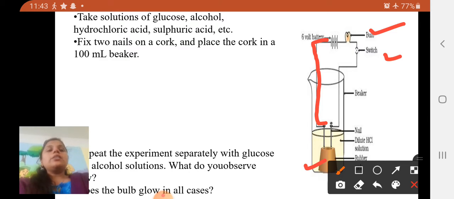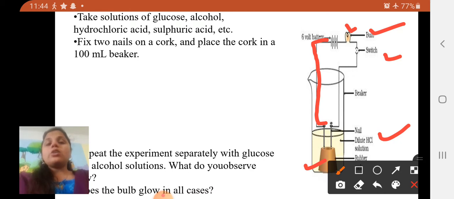Dear students, what is the main thing we are going to conclude here, or why are we doing this activity? When you perform this activity and pour dilute HCl, what is this HCl? It is an acid. If HCl, the acid, is a good conductor of electricity, what happens? When you put the switch on, your bulb will glow.